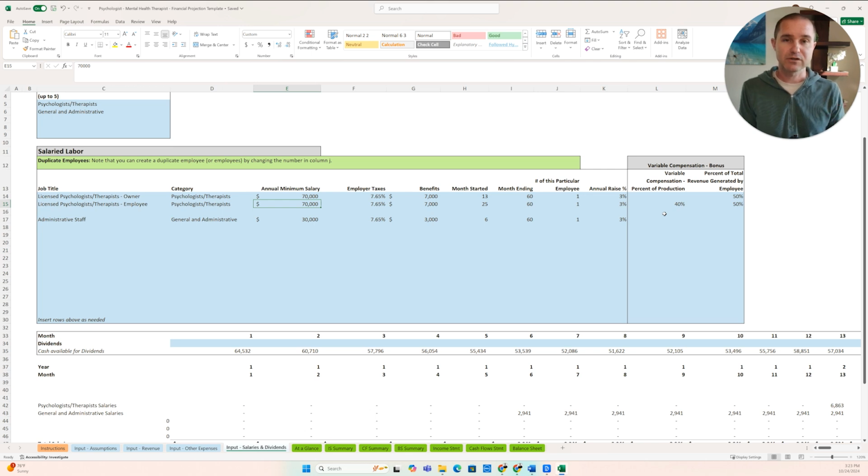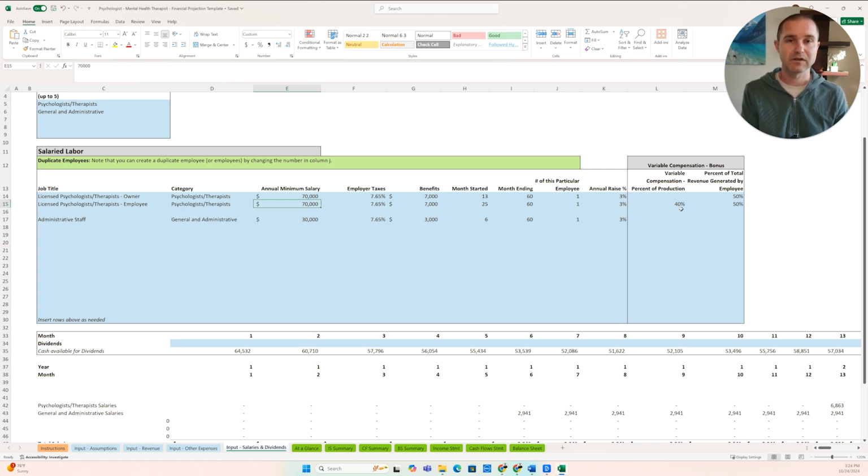So if their production for a month, or let's take it for the year. For the year, let's say their production for the year was only $100,000 in revenue. 40% of $100,000 is only $40,000, right? So they're going to make $70,000 minimum salary. So they're going to make their minimum salary still. But if their production for the year was $200,000, 40% of that is $80,000, right? And so in that case, once their 50% of the total revenue gets to $200,000, they're going to start making the variable compensation instead of the minimum salary. So hopefully that makes some sense.